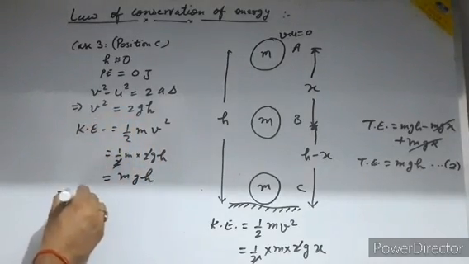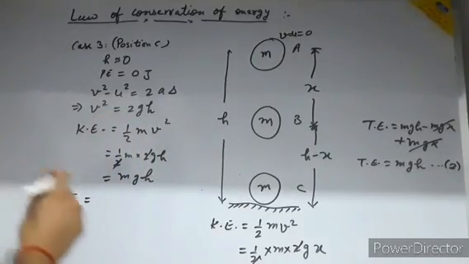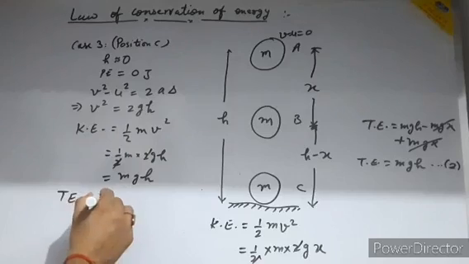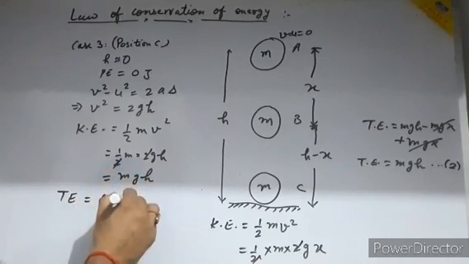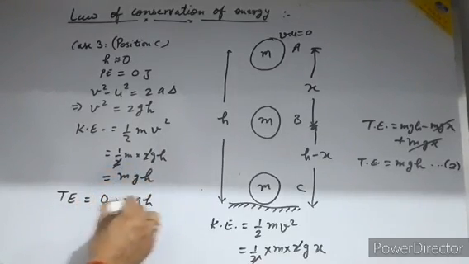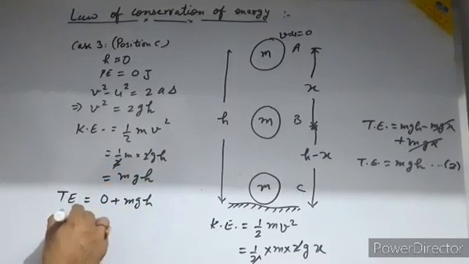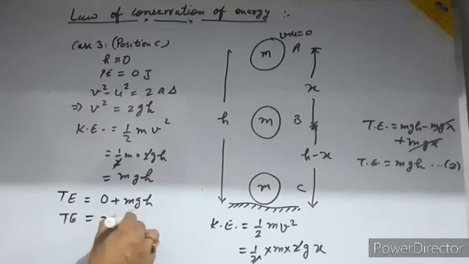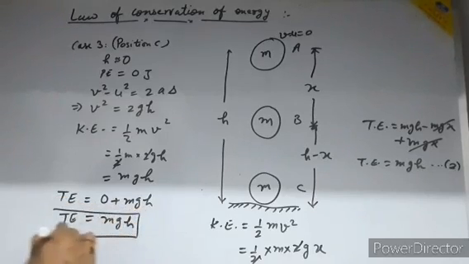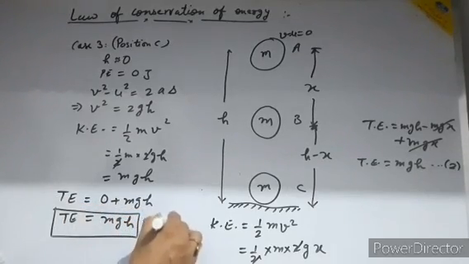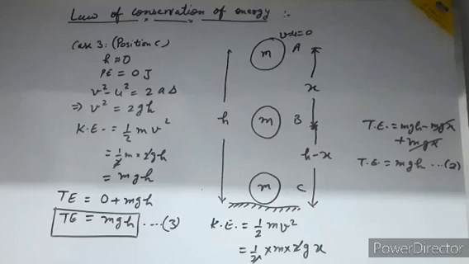Now the total energy is potential energy plus kinetic energy. So potential energy is 0, kinetic energy is mgh. So my total energy at point C is coming mgh. Okay, so in expressions 1, 2 and 3 you will see the total energy is always mgh.